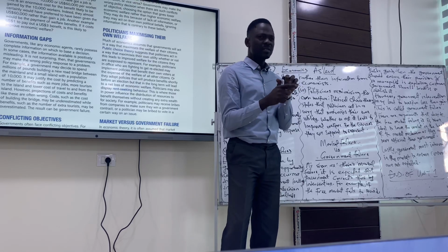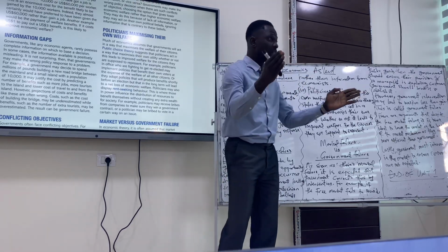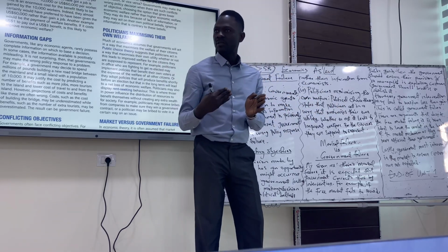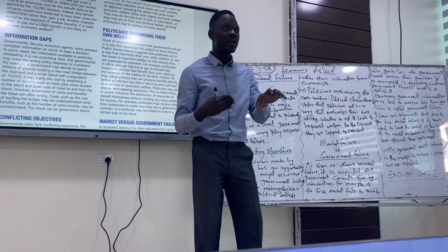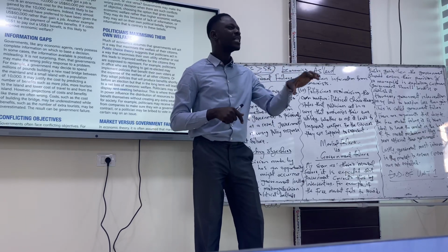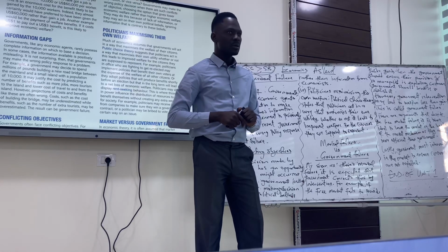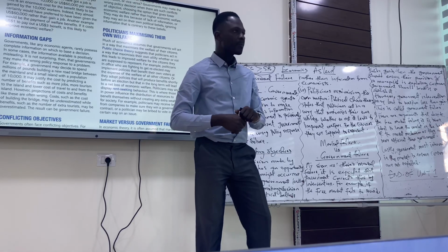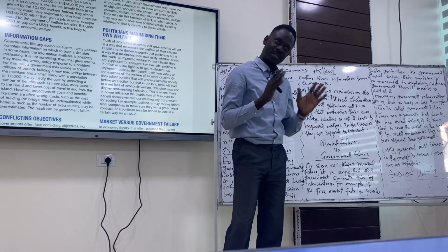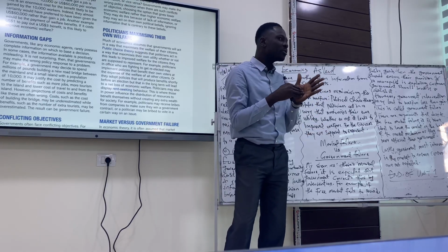So the point is this. Politicians are supposed to protect us, but instead of protecting us, they think more about their own satisfaction. So thinking more about their own satisfaction means that they don't care about the citizens that they are supposed to protect. And that might lead to government failure. Do you get the point I'm making here? We have politicians who are mostly the ones in governance. Yes or no?